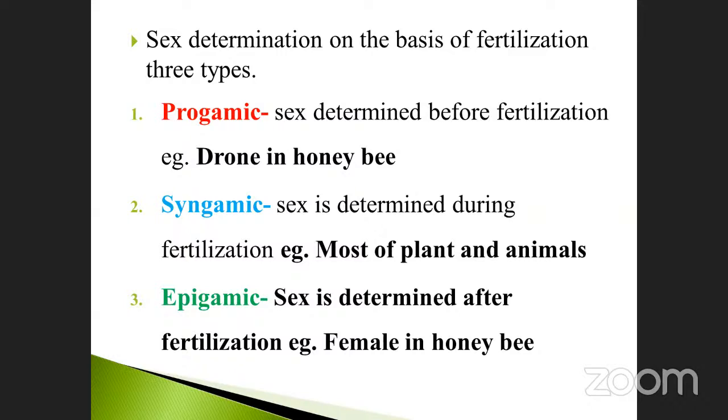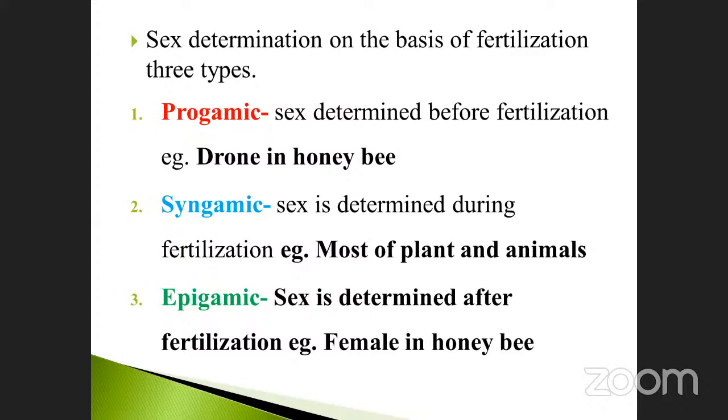Syngamy you already know. What does syngamy mean? Fusion. Syngamic means at the time of fusion. That is very, very important. In syngamic, sex is determined during fertilization, at the time when the male and female gametes join together. That condition is called syngamic. Mostly plants and animals are examples.